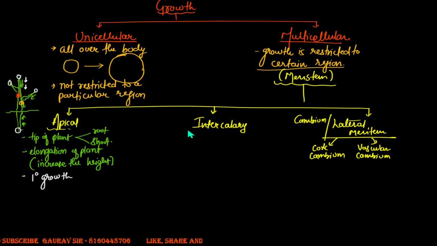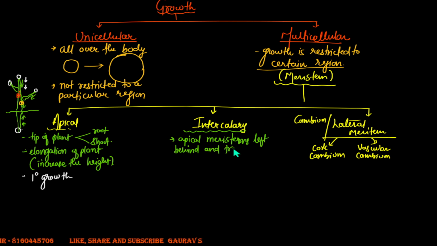If you were to answer that, intercalary meristem is a part of apical meristems. It is a part of apical meristem. These apical meristems are left behind and trapped between the permanent cells. Now, however, these meristems which are trapped between the permanent cells will not lose their tendency to divide.